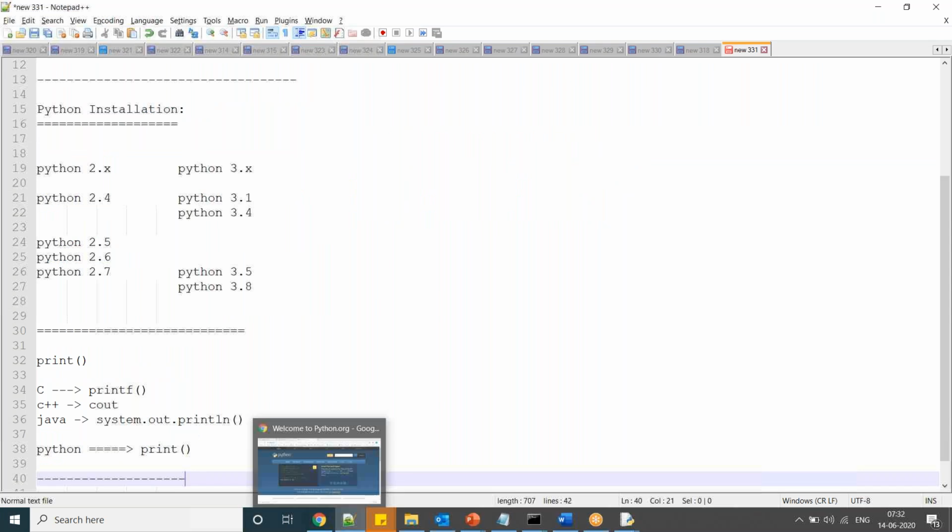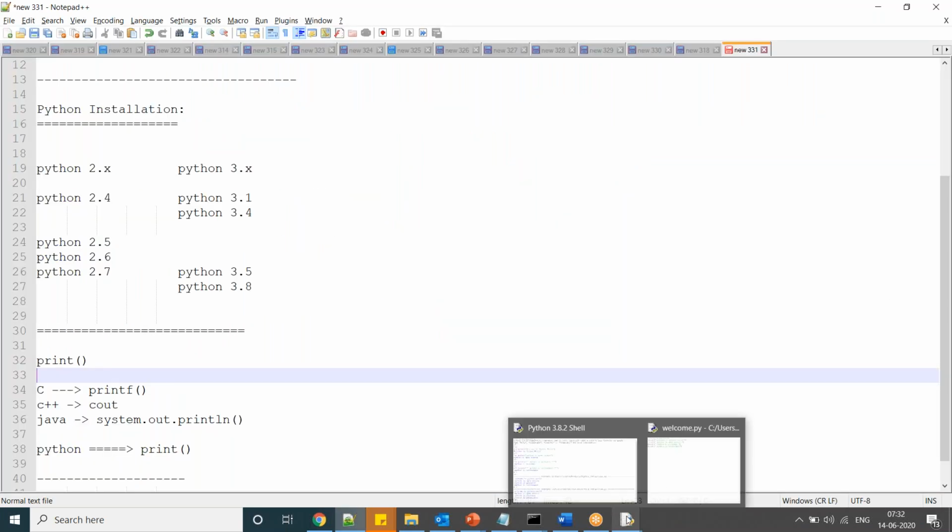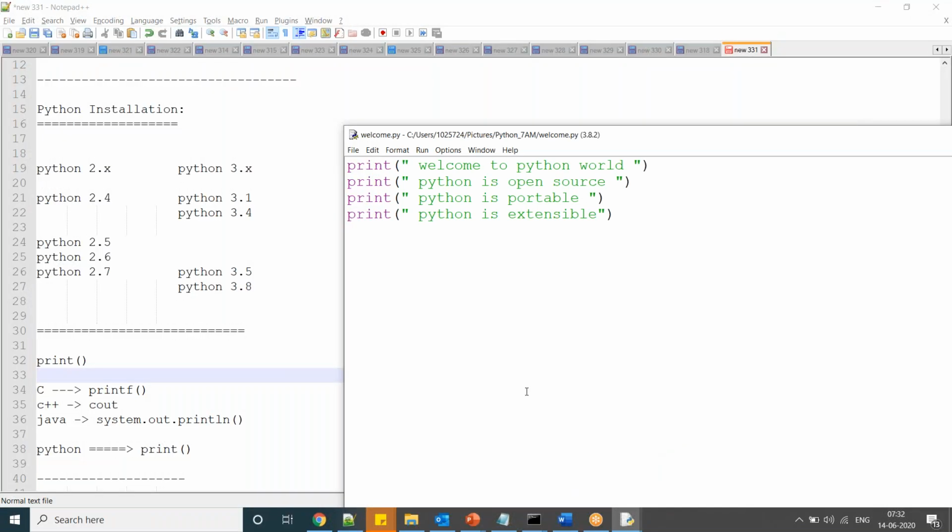Sir, the program which you typed, print in double quotes, welcome to Python world, is not being executed.